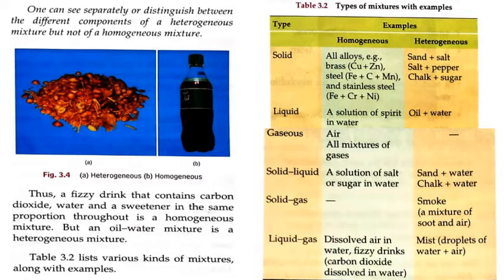Solid-liquid: a solution of salt or sugar in water. Example of heterogeneous: sand plus water, chalk plus water. It will not dissolve in water easily. We all know that, right? Solid and gas combination: in homogeneous, there is no such composition, but heterogeneous, smoke, a mixture of soot and air. Liquid-gas: dissolved air in water, fizzy drinks, carbon dioxide dissolved in water, and in heterogeneous, mist, droplets of water plus air.